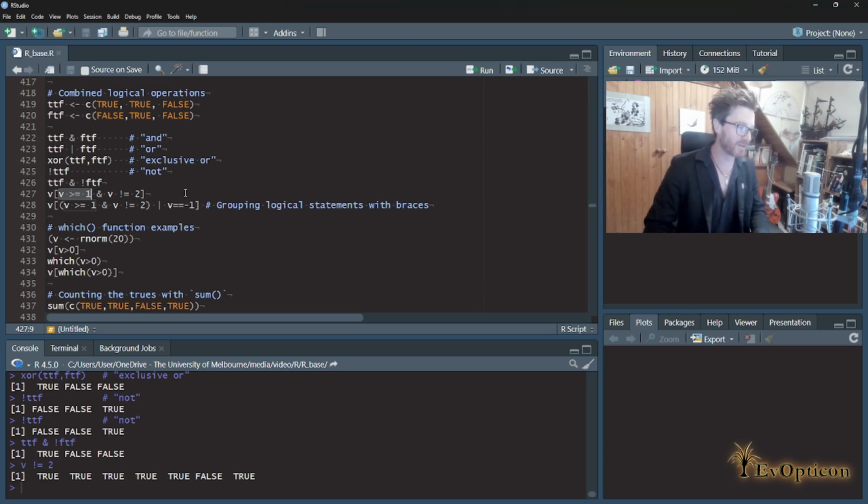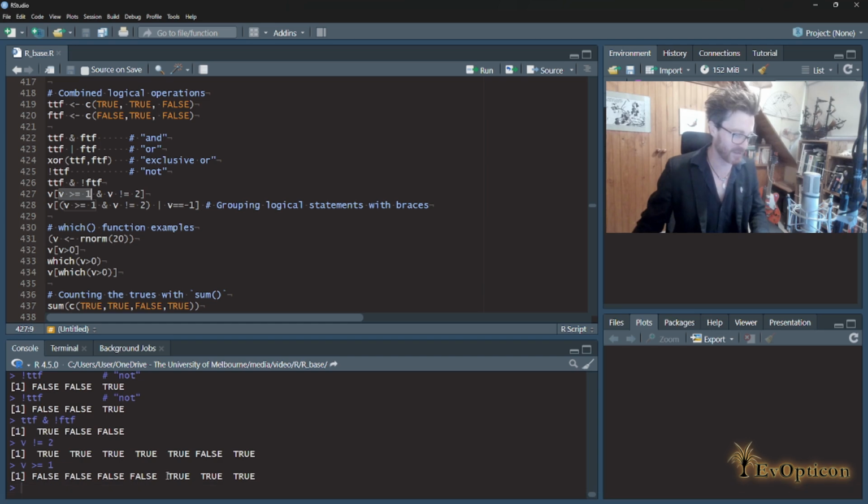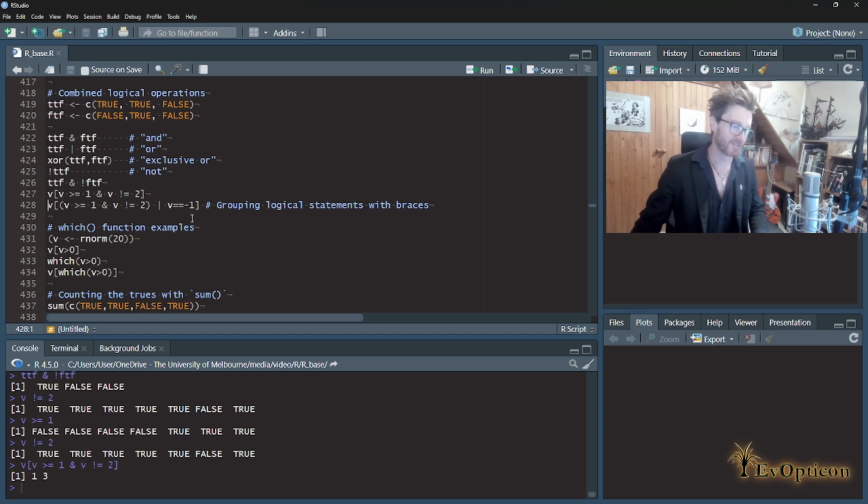v greater than or equal to 1 is going to give us a vector where just these tail elements, where the values are big, are true. And v not equal to 2 is going to give us all elements except one, which is false. And then the AND operator is going to say where are these both true. So we're going to get false, false, false, false, true, false, true. Hope that made sense. But in the end, we do get all the elements that are bigger than or equal to 1, and then it cuts out the element 2.